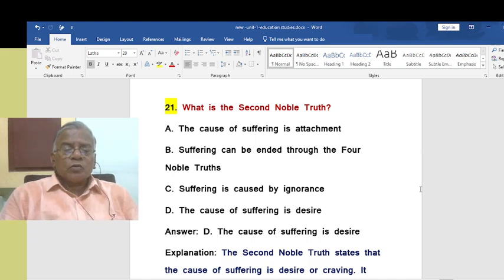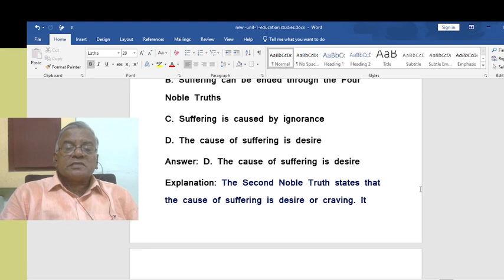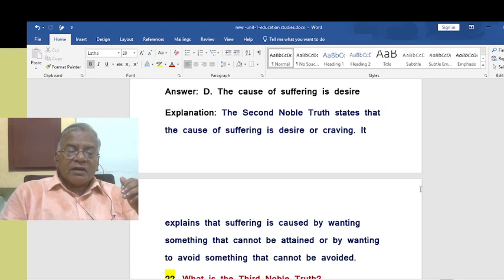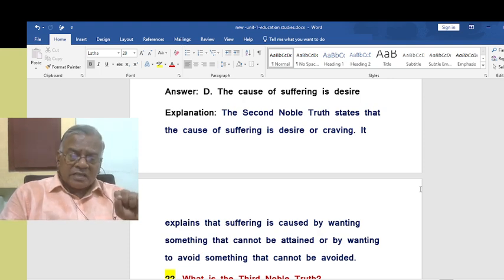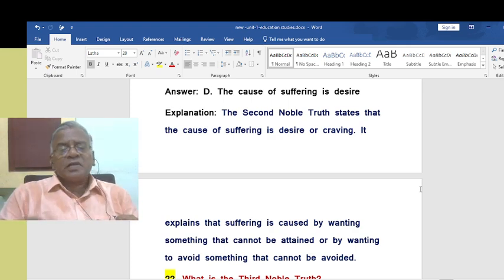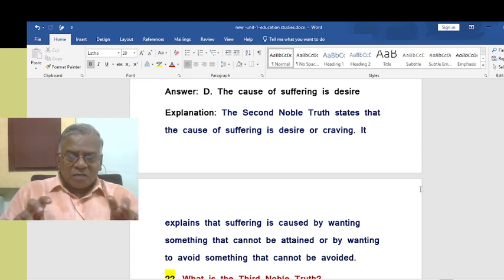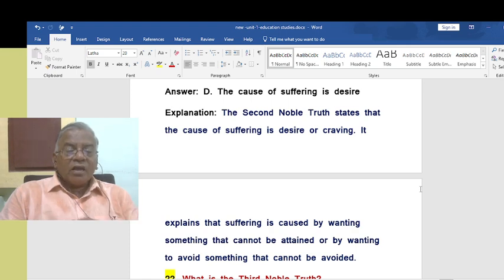The second noble truth states that the cause of suffering is desire or craving. It explains that suffering is caused by wanting something that cannot be attained or by wanting to avoid something that cannot be avoided. I hope you understand this. Very nice words, no? They are playing with the words. What is the idea here?